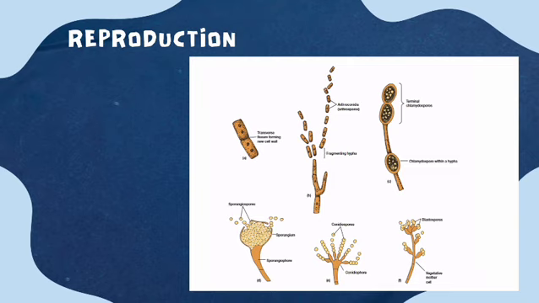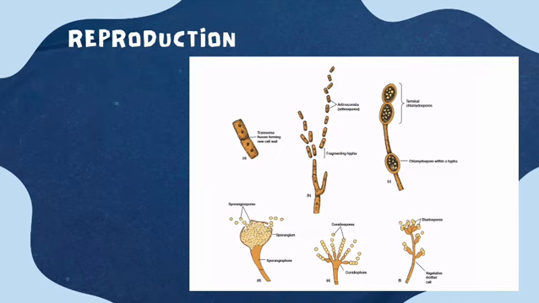Then comes the chlamydospore. A chlamydospore is a thick-walled resting spore formed inside the hyphae. They are resistant because during unfavorable conditions they keep the spores safe until a favorable condition is obtained. An example here is Candida albicans.